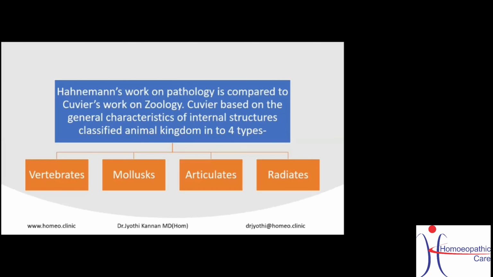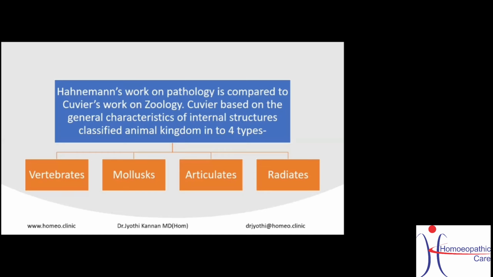Now, Hahnemann's work on pathology is compared to Cuvier's work on zoology. Why am I talking about Cuvier? Can I leave him? Sometimes in a few exams it has been asked how Hahnemann is related to Cuvier, and you are supposed to know. Cuvier was a person who classified the animal kingdom. He took the general characteristics of the internal structure of animals and classified the animal kingdom into four types, that is, vertebrates, mollusks, articulates, and radiates. So, why am I telling this?